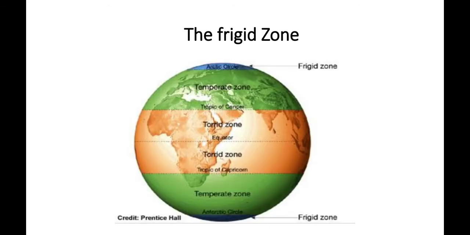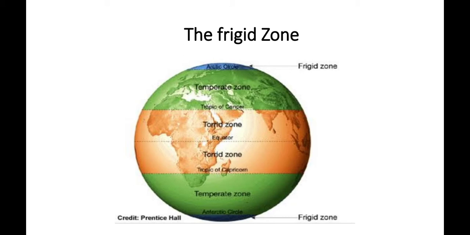You can observe here the equator line, which we consider as the 0 degree line. Next, from the northern side of the hemisphere and the southern side of the hemisphere, that we call the torrid zone. That is marked in orange color.